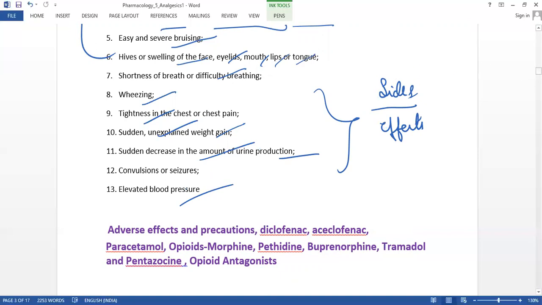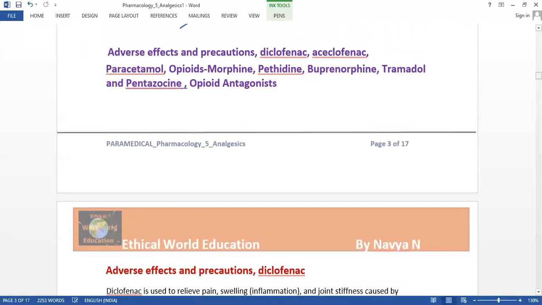And the next concept: we have to know the adverse effects and the precautions of the following drugs. These are all the drugs, medicines. Let us know one by one all these side effects, what is involved in each drug, and for what purpose we have to take it. First we will know the side effects, and we'll start one by one.